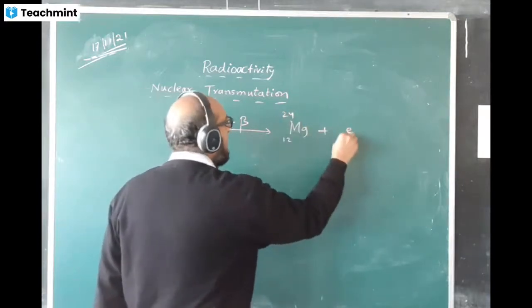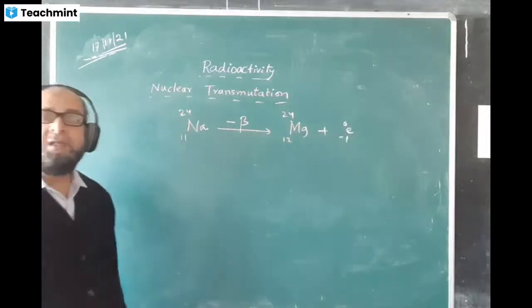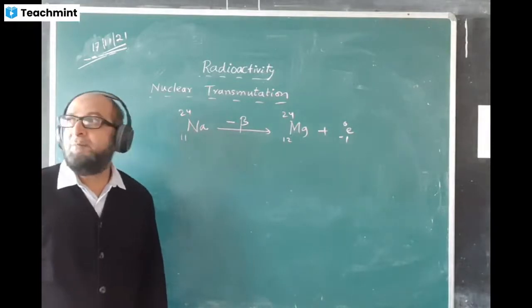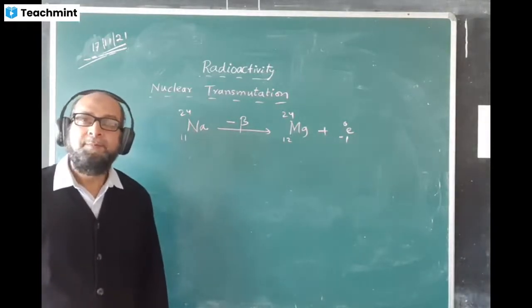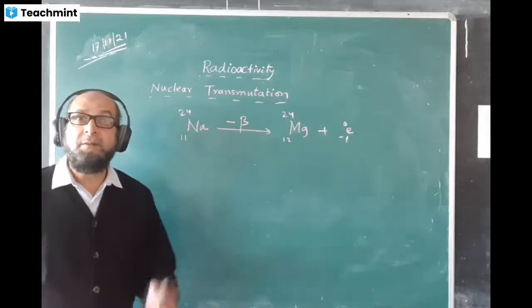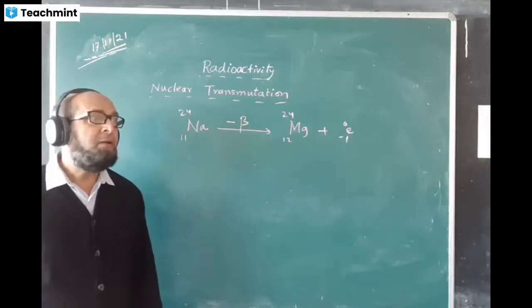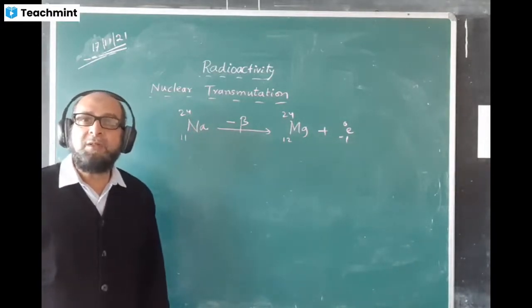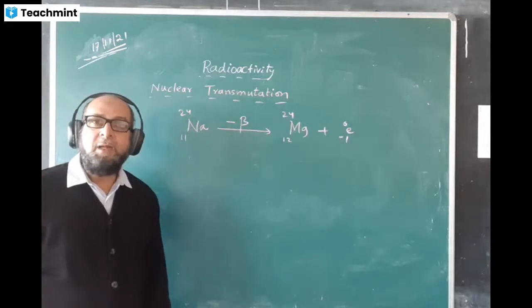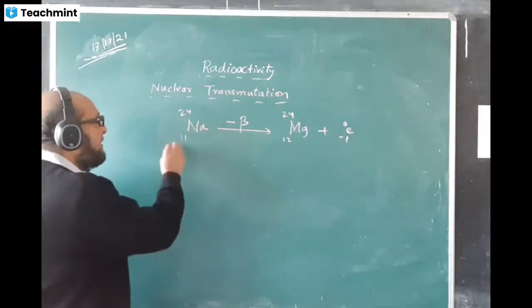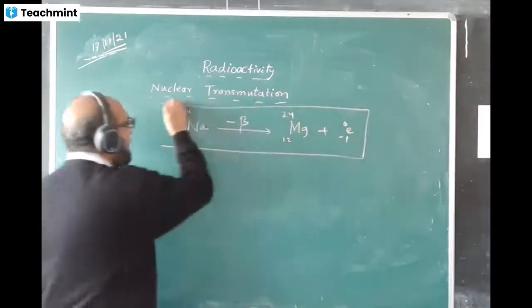Plus beta particle, like this we can write the entire nuclear reaction. This is called a nuclear reaction. In nuclear reactions, atomic number and mass number remain constant. Not the mass, but the mass number. Atomic number and mass number only remain constant. So this equation you have to know by heart.